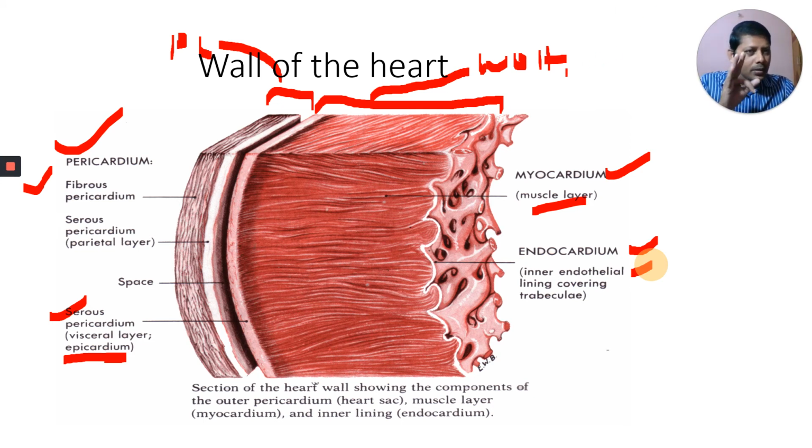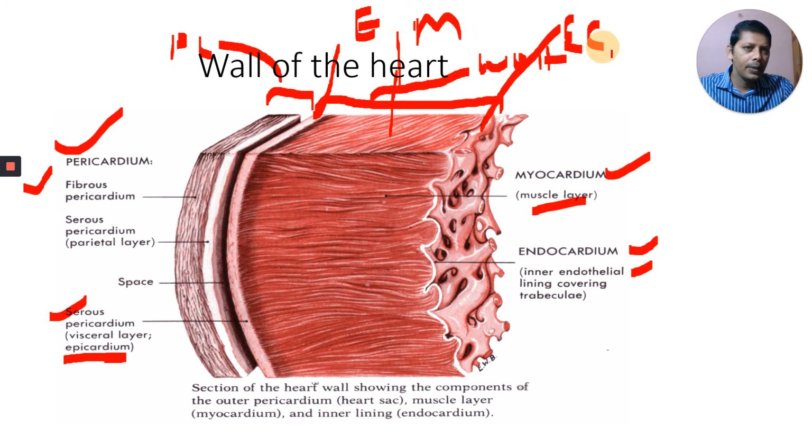That means the wall of the heart consists of three layers, not pericardium. I am talking about the wall of the heart. One layer is called epicardium, and this layer is called myocardium because it is the thickest layer, made up of muscle, and this inner layer is called endocardium. These are the three layers in the wall of the heart. These all are the layers in the pericardium.